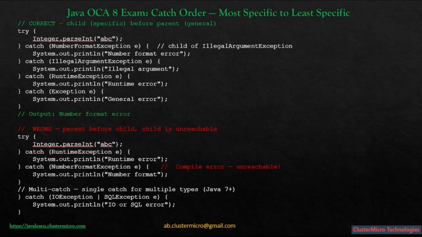Notice the order we have here, right? First we have NumberFormatException, the most specific. Above it is IllegalArgumentException, which is its parent.